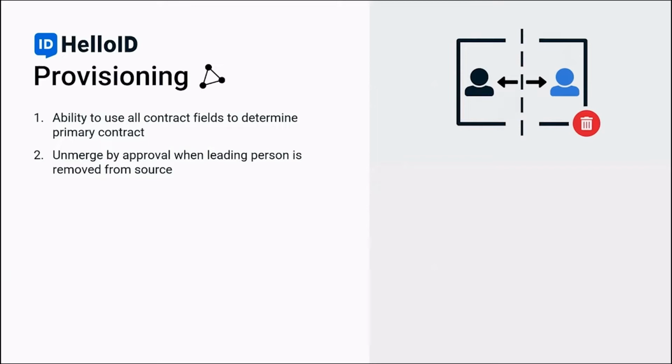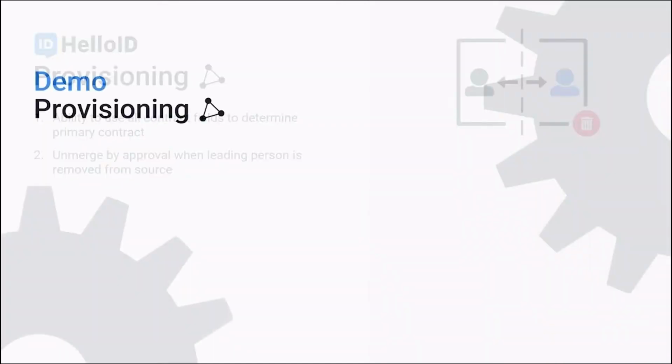The second new feature is Unmerge by approval when the leading person is removed from the source. When you have a merged person consisting of an included and a main person, and the main person was removed from the source, previously we unmanaged the entitlement, but with this new feature, you have the option, with an approval step, to unmerge and thereby unmanage the entitlements, or transfer all the entitlements, audit logging, and person differences to the main person. Let's go to the demo.